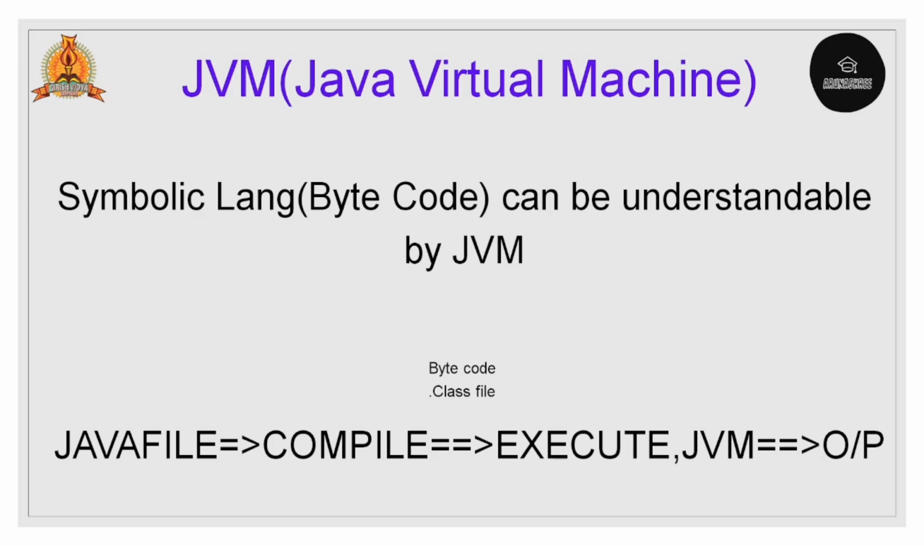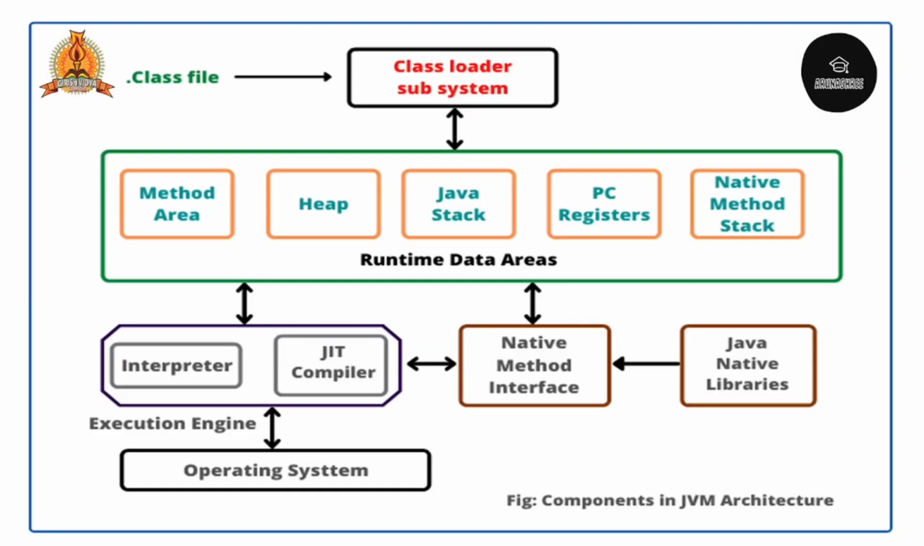For example, we will take a Java file. That Java file can contain the code. That code will be compiled and it will give the output as bytecode, or a .class file. And then we will execute it with the help of the JVM. We'll get the output. So this is the JVM architecture.